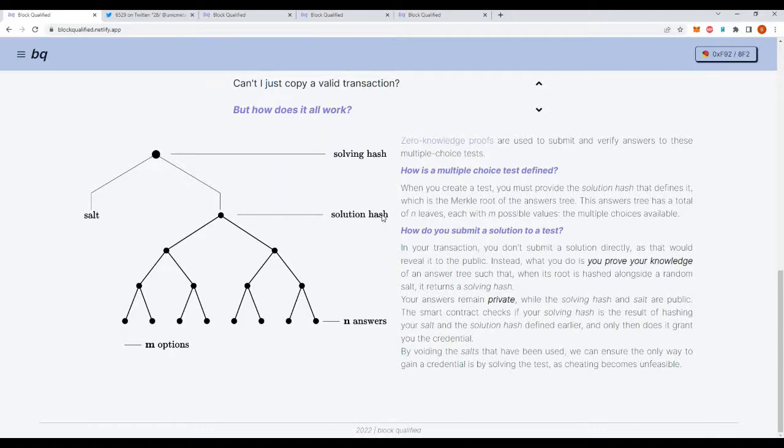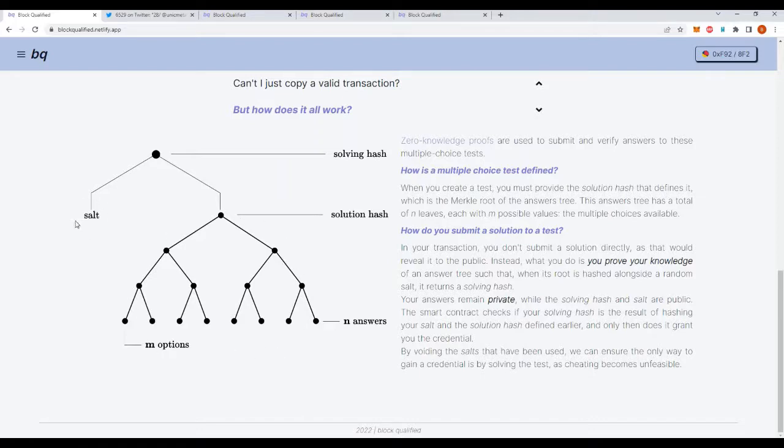And in this proof, you show that you know an answer tree, which doesn't need to be the correct one, which has a certain root, which when hashed together with a salt, which is a random number that gets voided, gives us a solving hash. So that is the proof that you provide. The answers tree remains private so that no one can copy your answers.